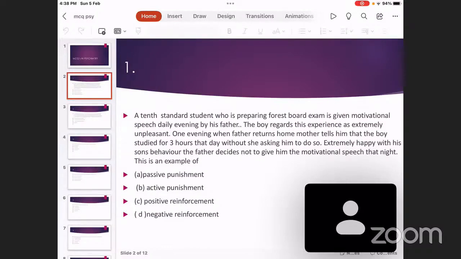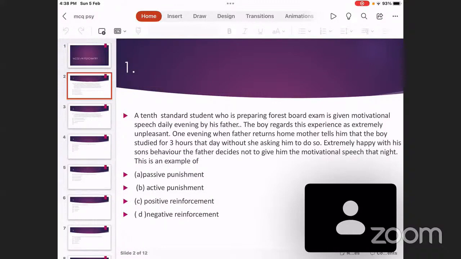Now we come to punishment also. Punishment, as I have already mentioned, is an intervention which is done to reduce the frequency of an unacceptable, undesirable behavior. So passive punishment means you are withdrawing a privilege. The child is enjoying a particular privilege every day, but when the child is showing unacceptable behavior, you are withdrawing that privilege. For example, you ask the child that if you study for 2 hours every day, I'll give you the mobile for 1 hour after that.